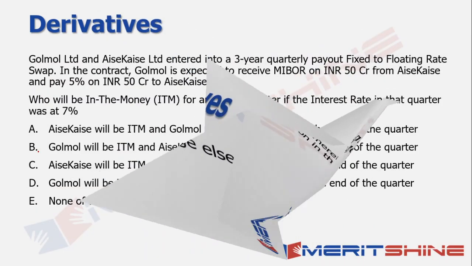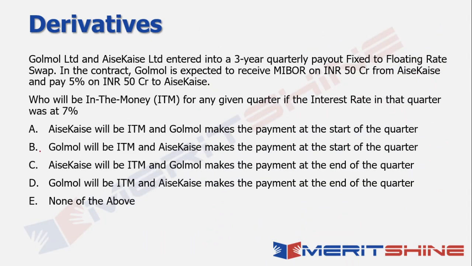What does it say? It talks about two companies, Golmol Limited and SAKSA Limited, and it basically says that they entered into a 3-year quarterly payout, which means every quarter there is a payout happening. And what kind of swap is it? It's an interest rate swap. So swapping of a fixed interest rate versus a floating interest rate. Okay. Now it says that in the contract, Golmol is expected to receive MIBOR. So when I say MIBOR, it is nothing but Mumbai Interbank Offer Rate.